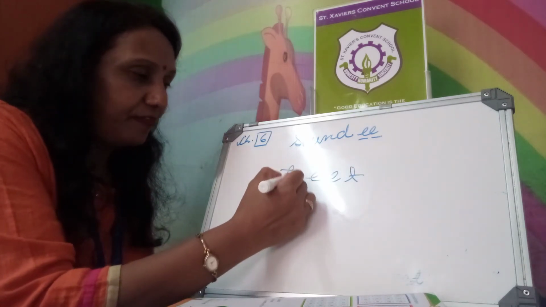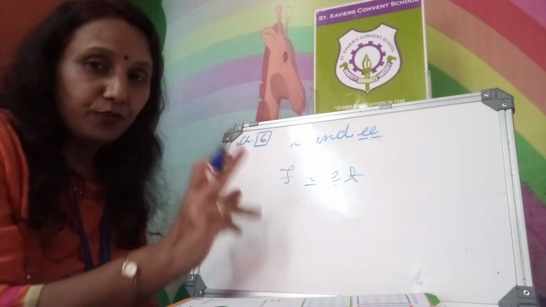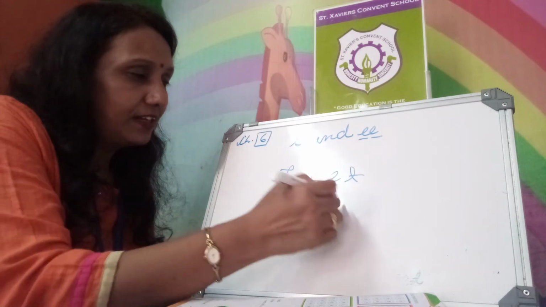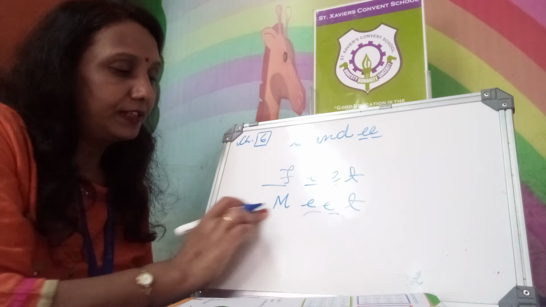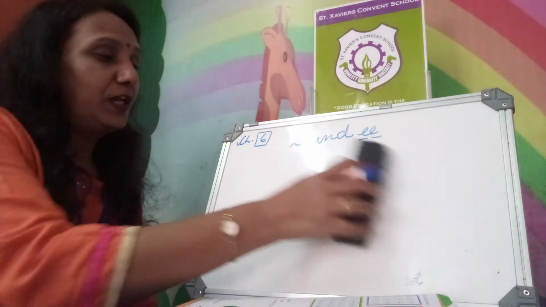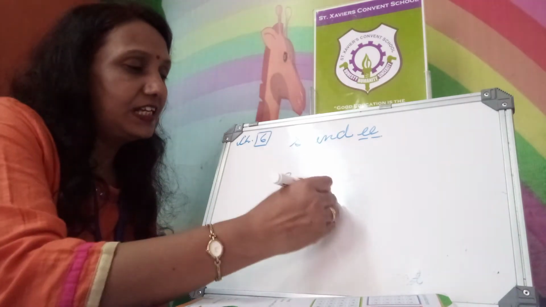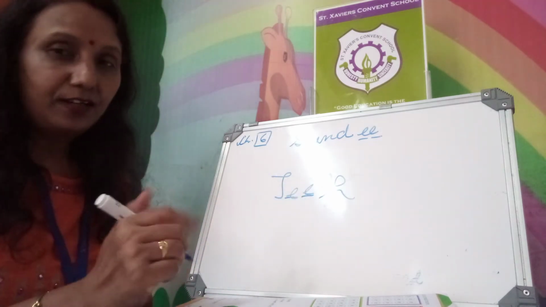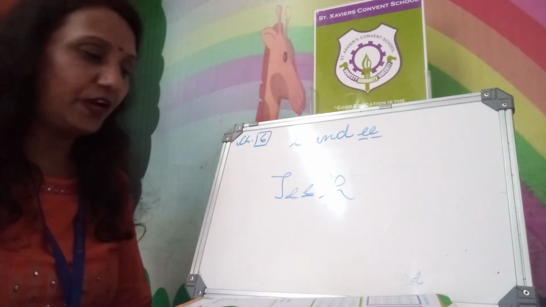When you write F, it will become feet, two legs. That foot of yours, two foot, it will become feet. M, double E-T, meet. And the spelling of teeth, how will you write? They are also double E. T, double E-T-H. Teeth. Show me your teeth. Brush your teeth every day, twice in a day, once in the morning, once at night before sleeping, right?